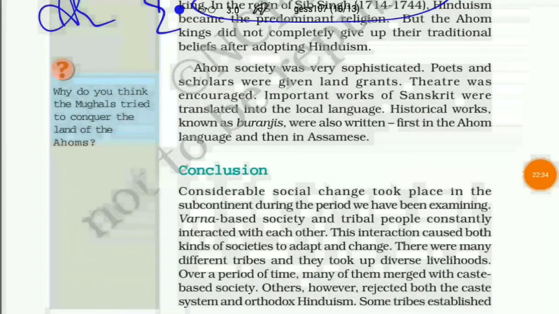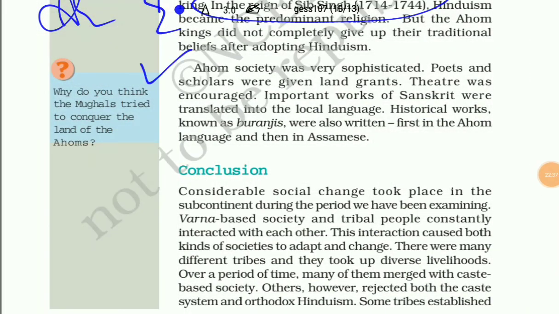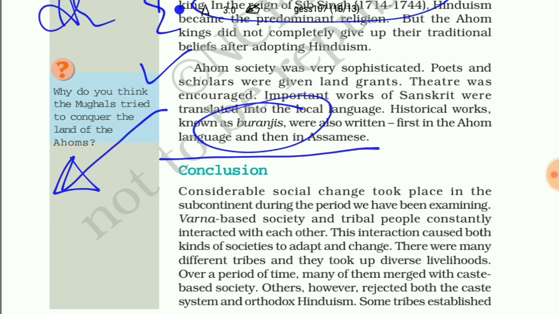The society of the Ahom tribes was quite sophisticated. In their society, poets and scholars were given land grants. Theatres were also encouraged. Important works of Sanskrit flourished in the Ahom society, and they were also translated into local languages. Historical works such as Buranjis were first written in the Ahom language, and later translated into Assamese.